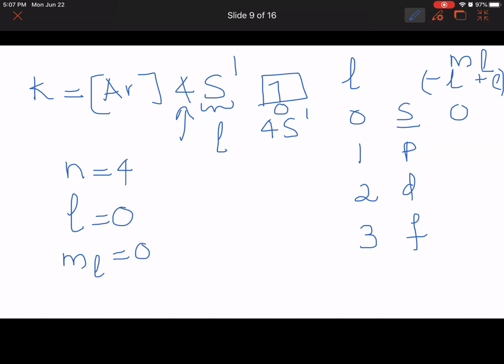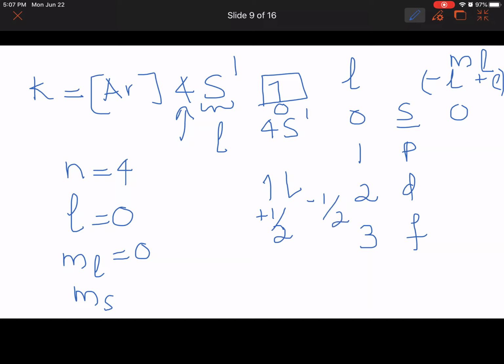And then the last quantum number, which is the spin quantum number, ms, tells us whether the spin is facing up or facing down. The first spin in an orbital is always facing up, that's plus half. And then the second one, when you are pairing it up, would be negative half.